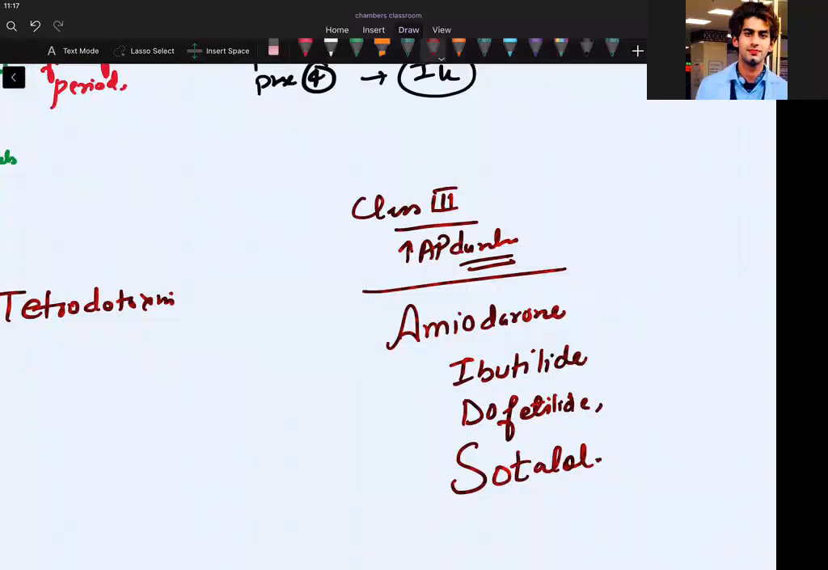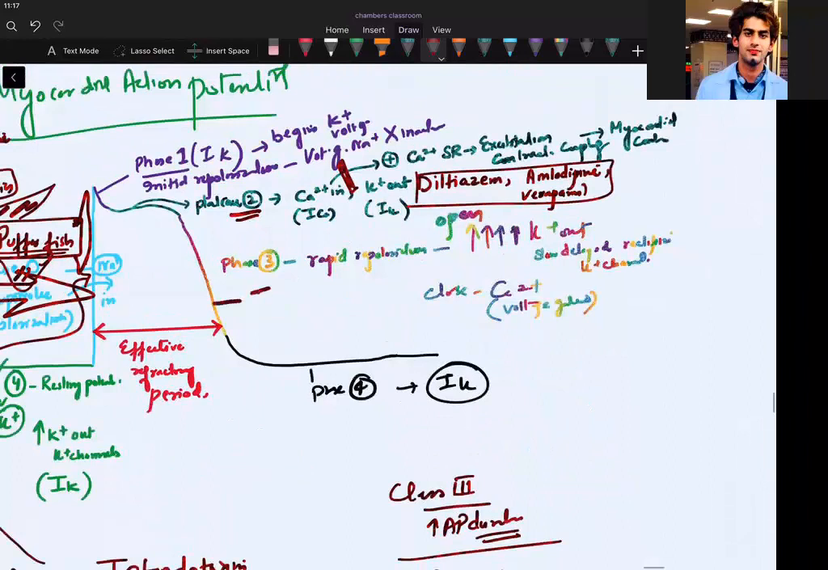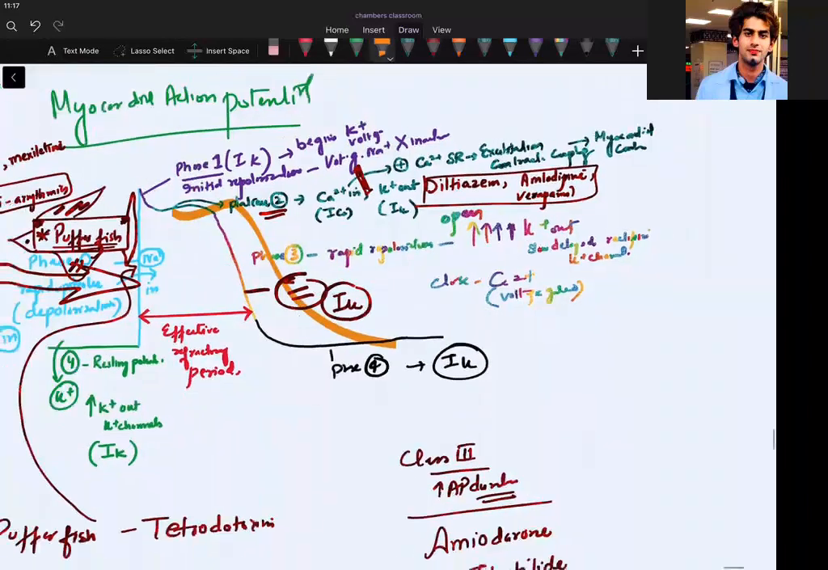If you ask me what they do, they will prolong this. Do you know IK? You can write it here. They will make it more like this. In pharmacology, I will teach you these drugs. So that's why the AP duration will increase, isn't it? Can you see the new addition?